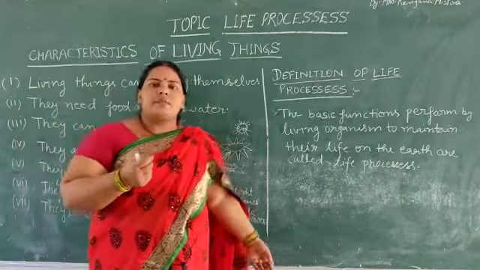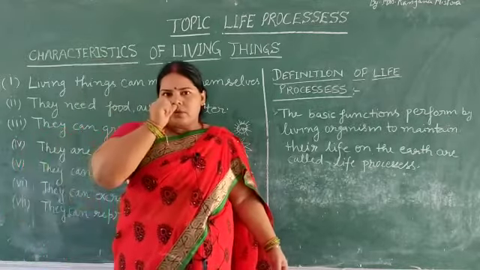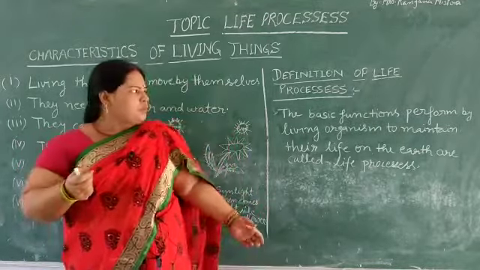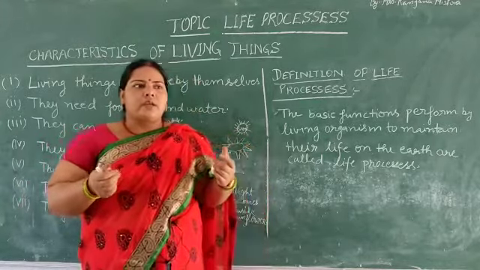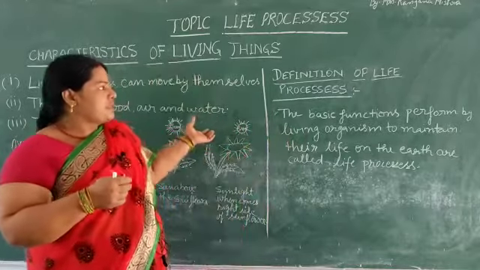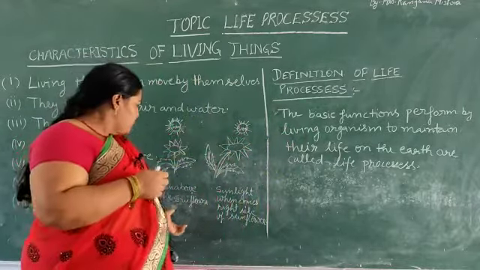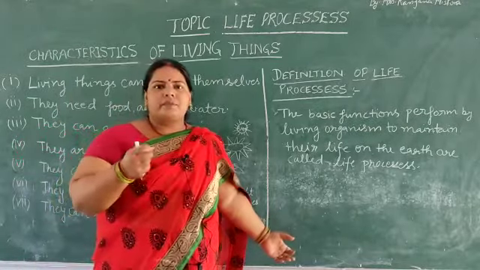Reproduction is a very necessary process of living beings, because when reproduction does not occur, young ones are not developed. So the new generation, from which you and I are formed. For the next generation to develop, plants and animals reproduce. These are the necessary processes of living beings.